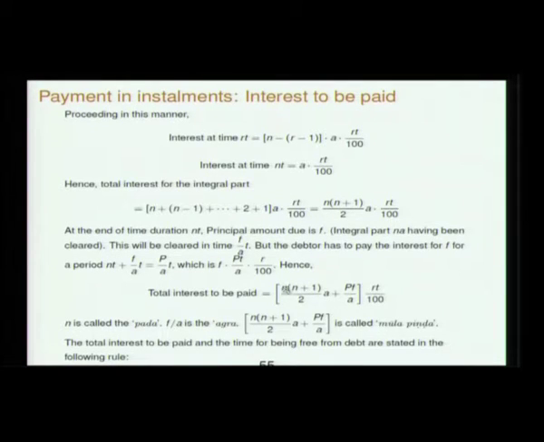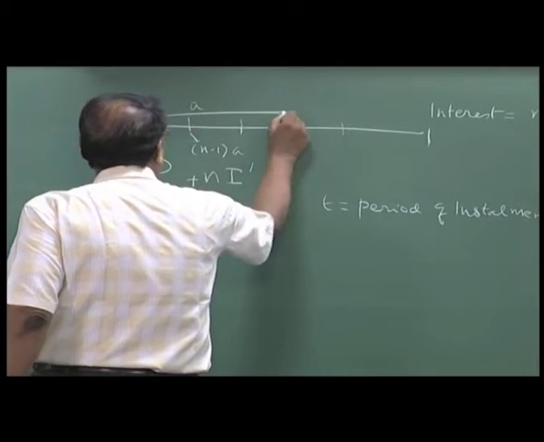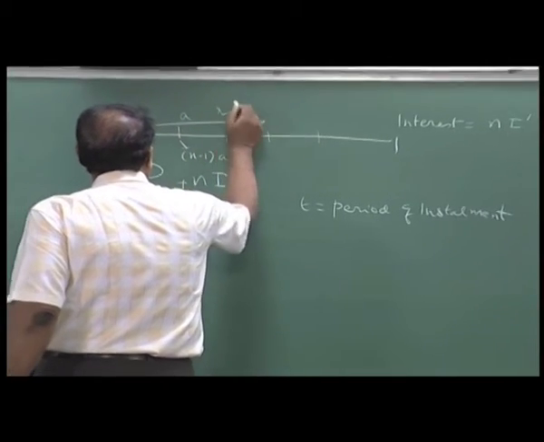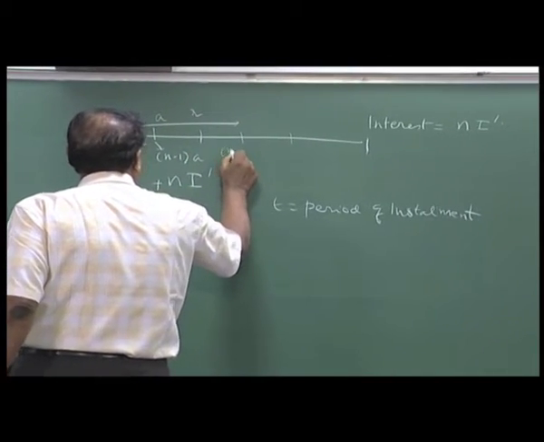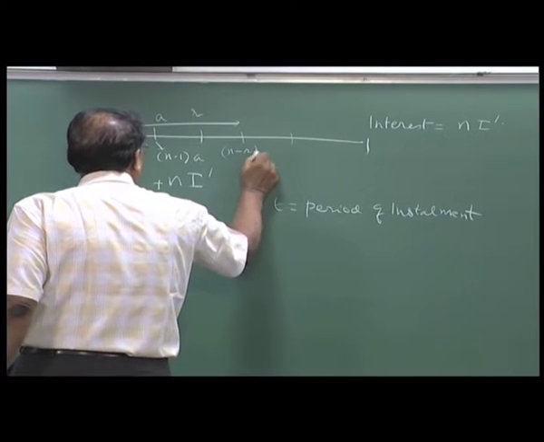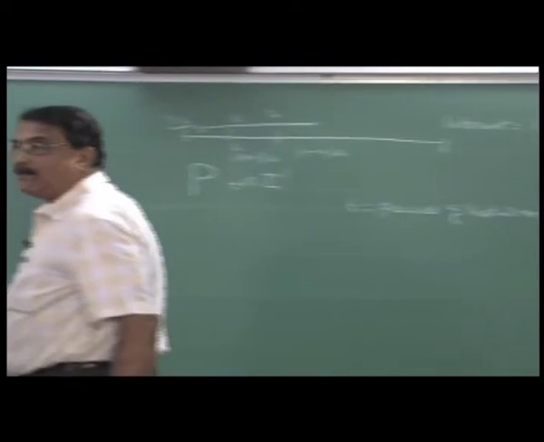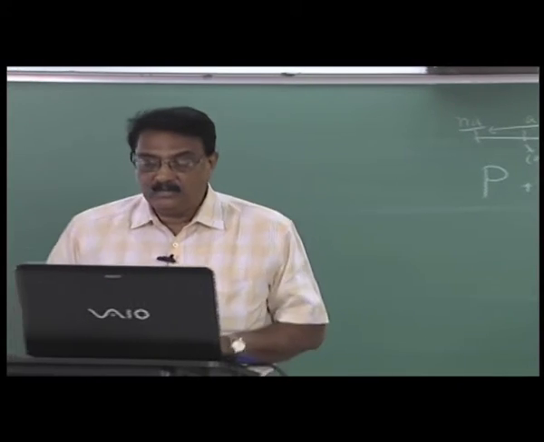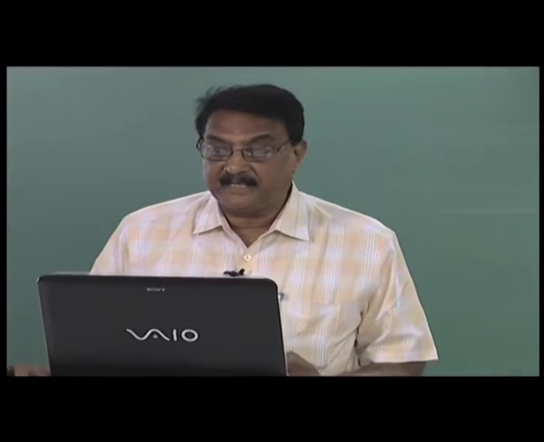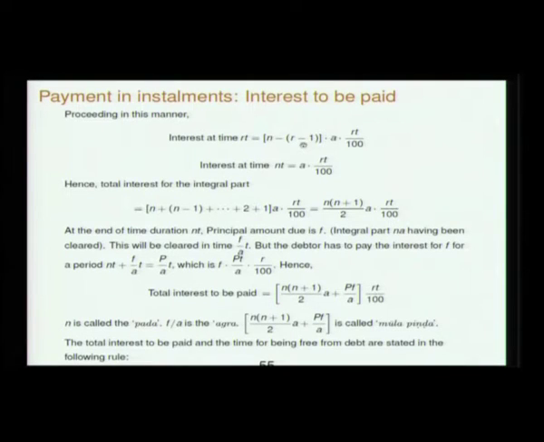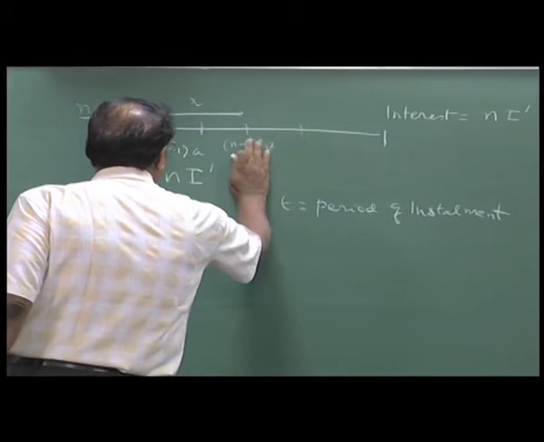Similarly you can go on. At some stage r, after r periods of installments have elapsed, it will be (n minus r)A, that is the amount of principal owed by the debtor. So the interest at rT is (n minus r minus 1) rather, because the first full period is counted, so r minus 1 you have to put.